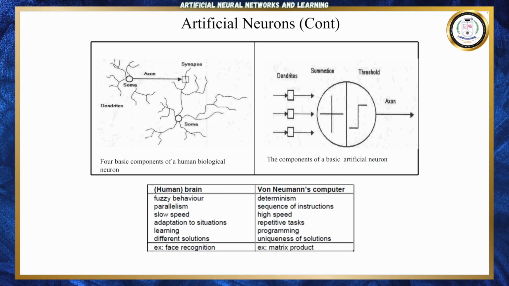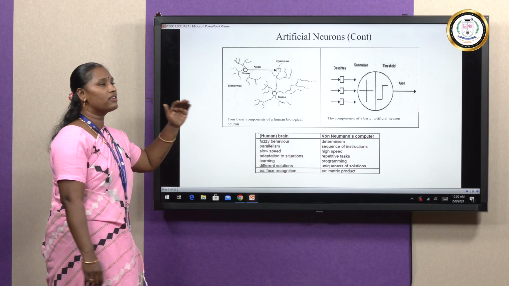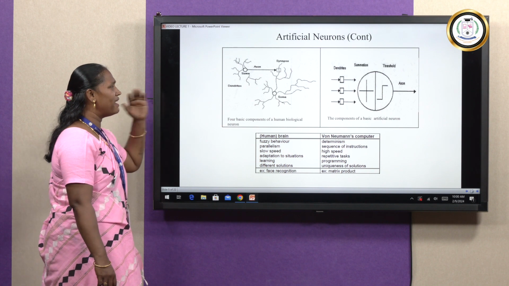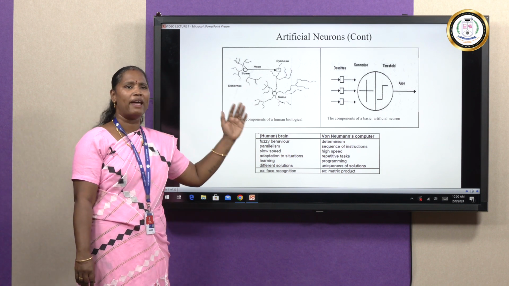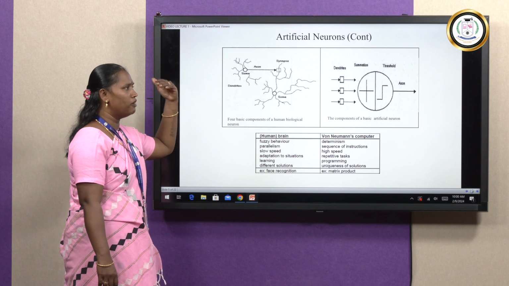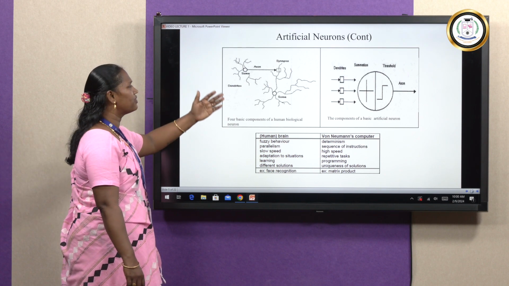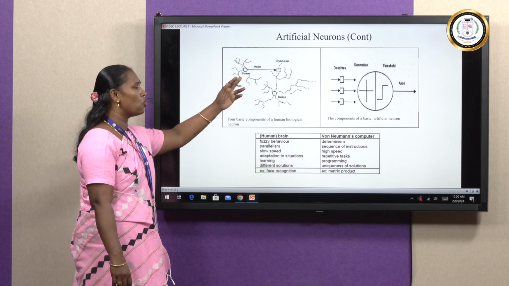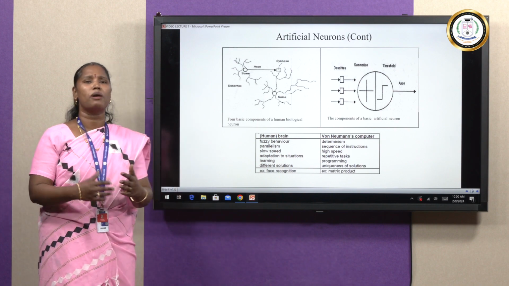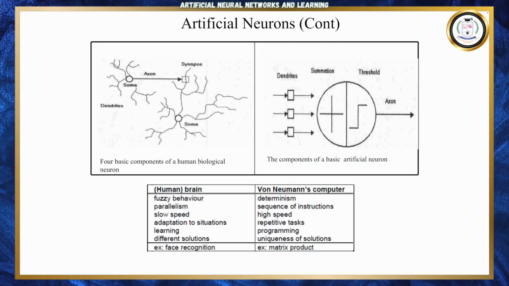So this is the human biological neuron, and that one is a basic artificial neuron. As we discussed in the previous slide, what are the basic components that exist in the human biological neuron? The first is the dendrites, which are the input, receiving various signals. The other one is the soma, which sums up all the inputs, and then the axon produces the output. So these are the three components that exist in the human biological neuron.